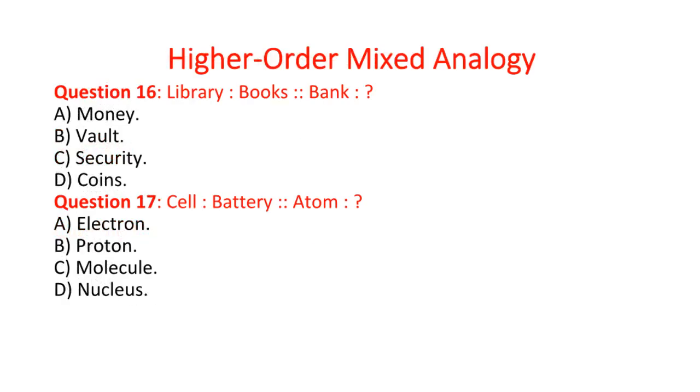Question 16. Library : books is proportional to bank : A. Money. B. Vault. C. Security. D. Coins. Answer: A. Money. Explanation: a library stores books, and a bank stores money.